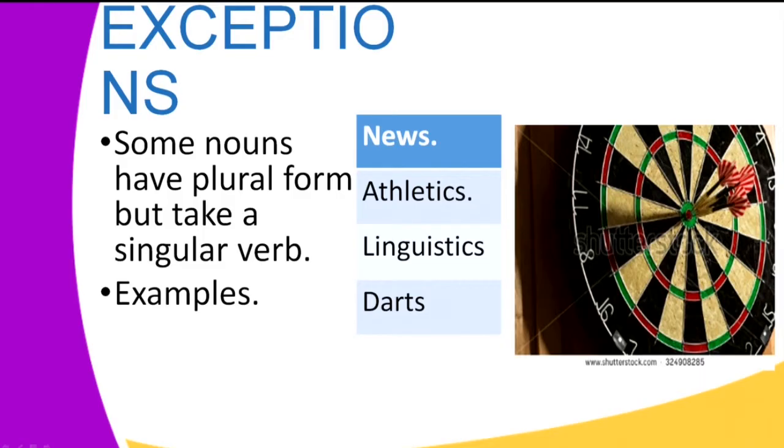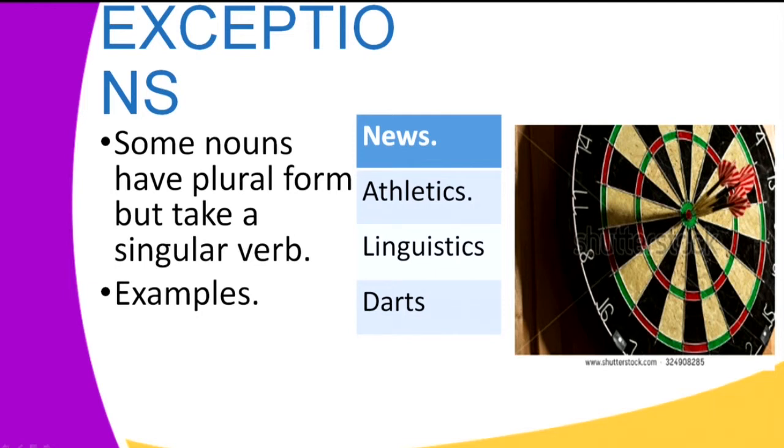Now, we have exceptions. Some nouns take plural forms and do not change. They have a plural form, but they take a singular verb. For example, we have the word news. You'll never find it in the singular form new. It's always news.